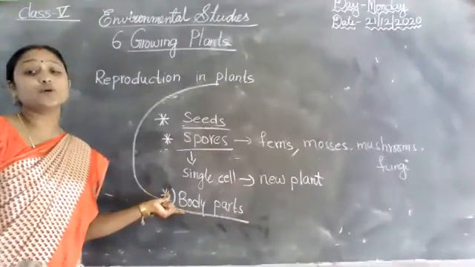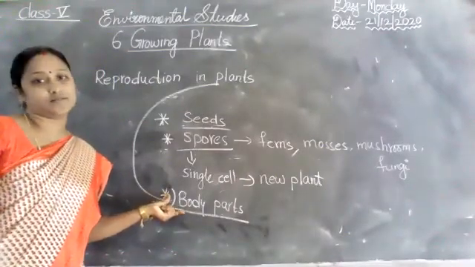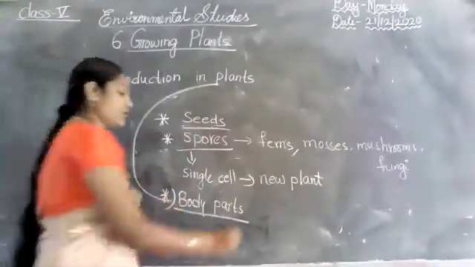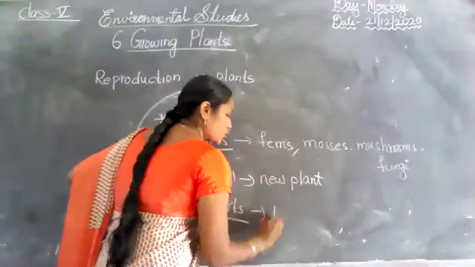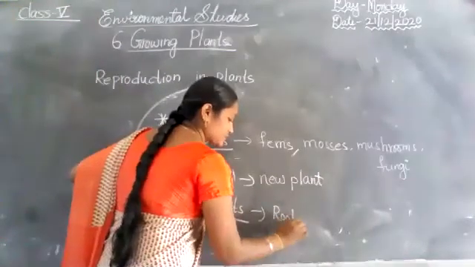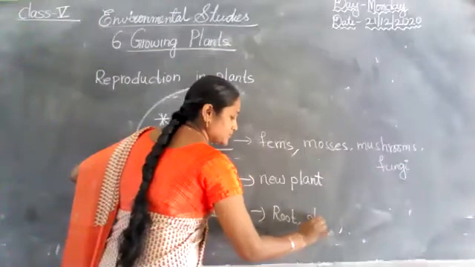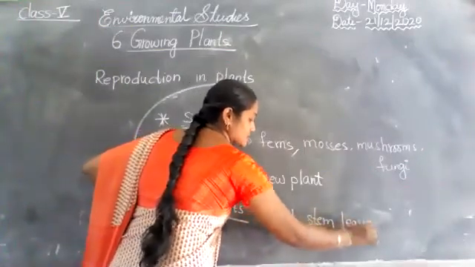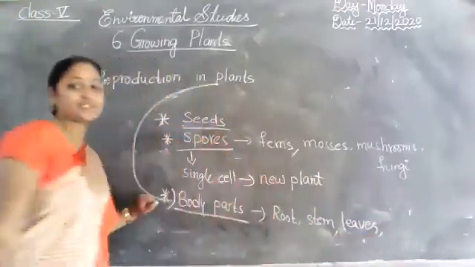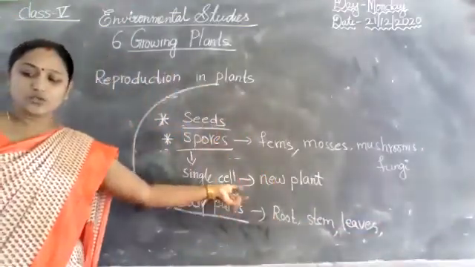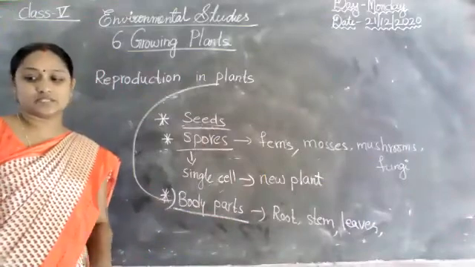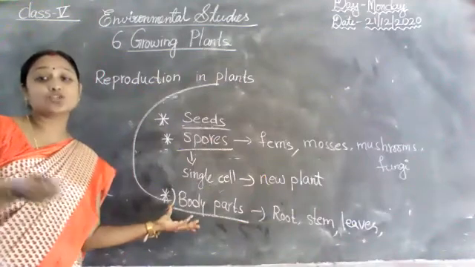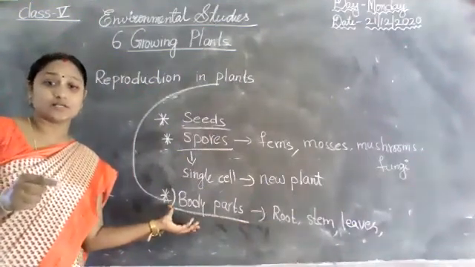Some plants reproduce from their body parts. Already I taught that. What are the body parts here? Plant body parts. Root, first one. Stem. Leaves. Okay? Just here I wrote what? Root, leaf and stem. This type of reproduction, in which plants grow from body parts.